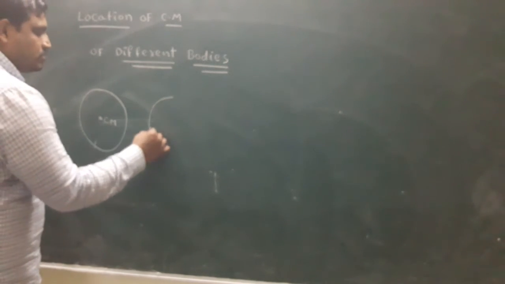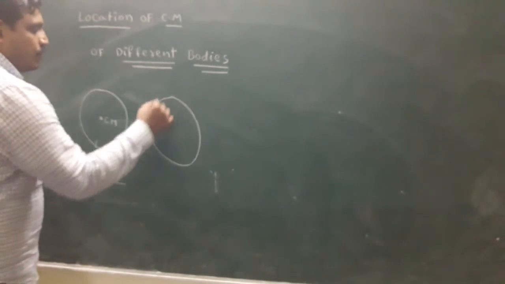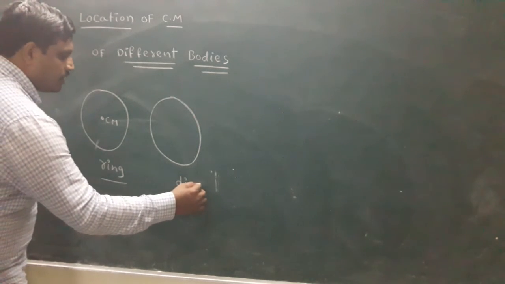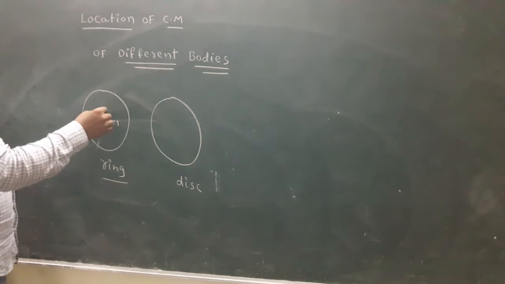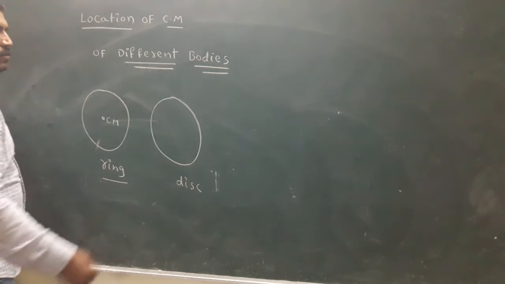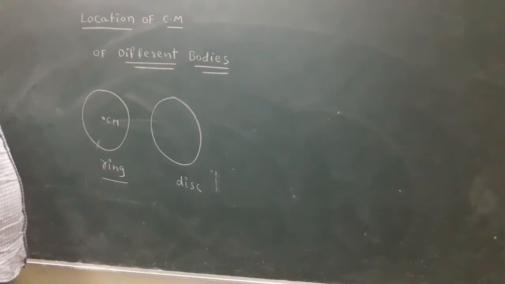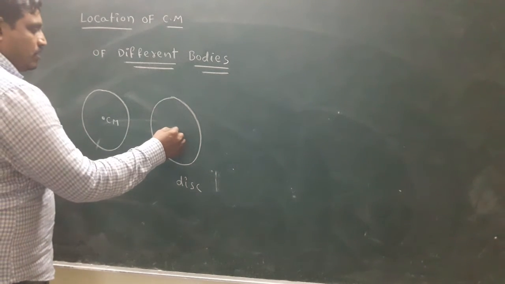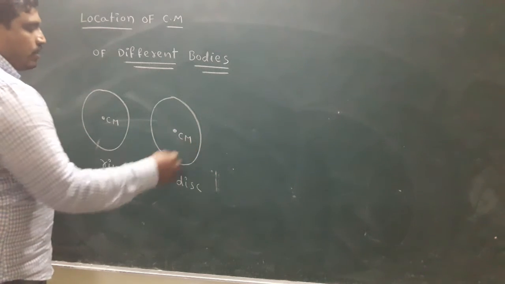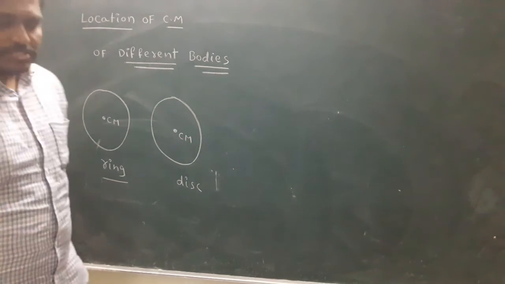Next, this is the disc. What is the difference between ring and disc? Ring has no mass inside, but disc has mass present. So that's why here center of mass is located at the center of the disc.